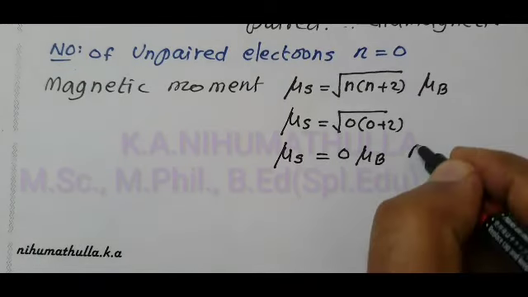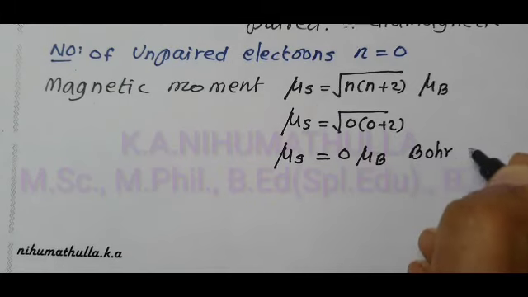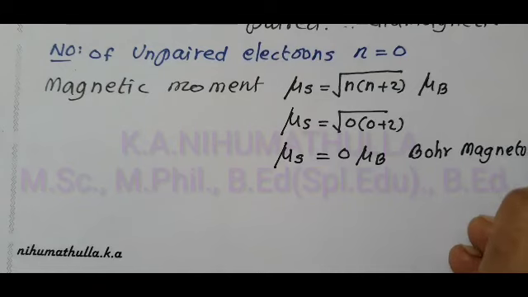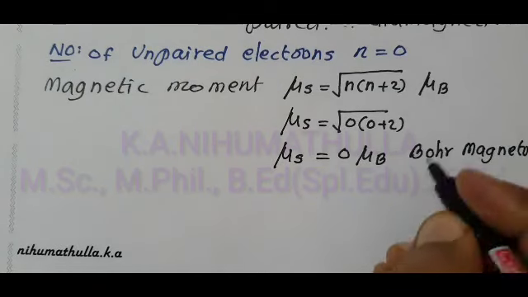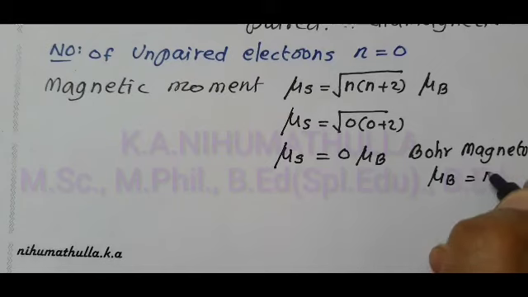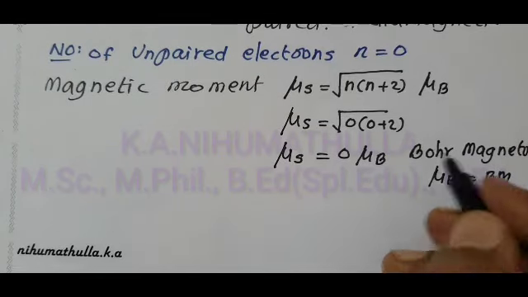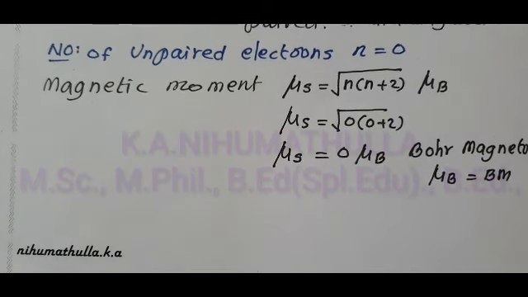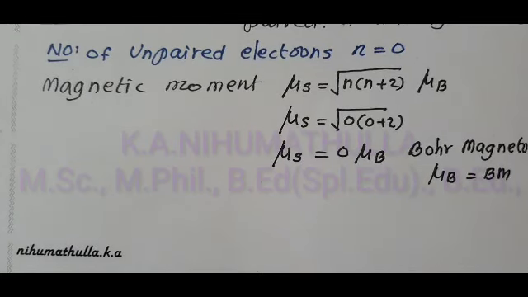The unit is Bohr magneton, also indicated by BM. From this, we can determine the hybridization, geometry, and magnetic moment of nickel tetracarbonyl.